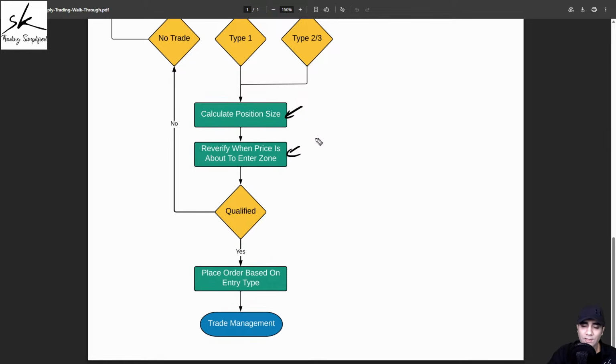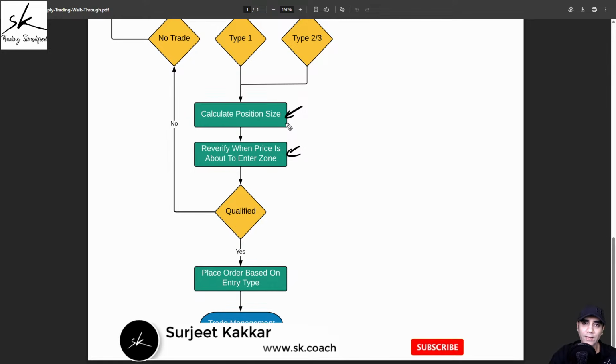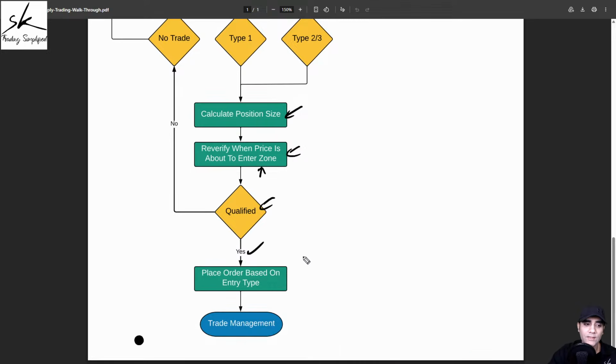Now, whenever the prices are back, we'll have to re-verify. The reason is the markets are not static, markets are dynamic, conditions are changing almost every other second. So before entering any trade, we need to re-verify that does it still qualify based on my trade plan. If the answer is yes, you place your order based on the entry type, in this case a type 1 trade, and once your order has been executed, the last step is your trade management, where what we do is at 1:1, we make it a break-even trade, and after that, if we get the opportunity to trail, we start using our trailing stop loss.